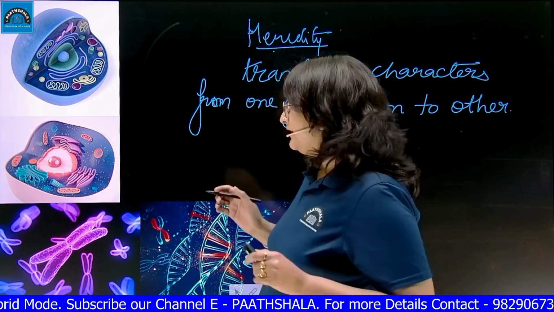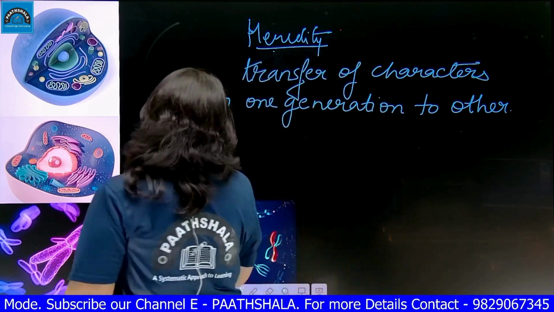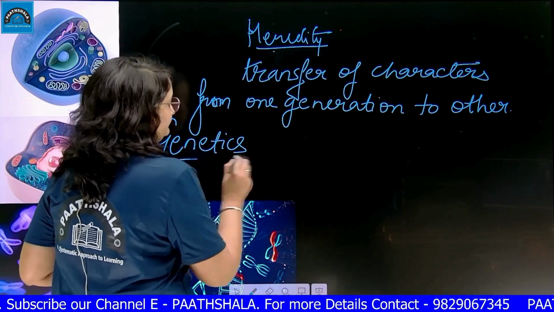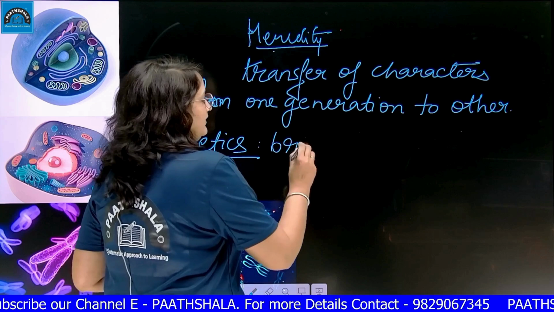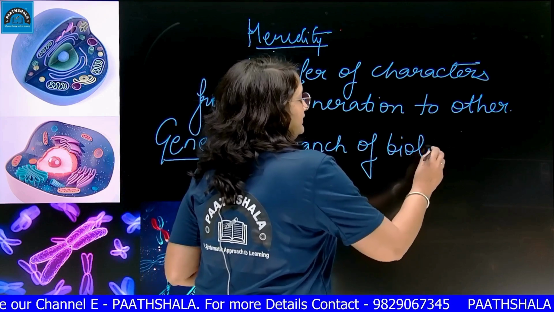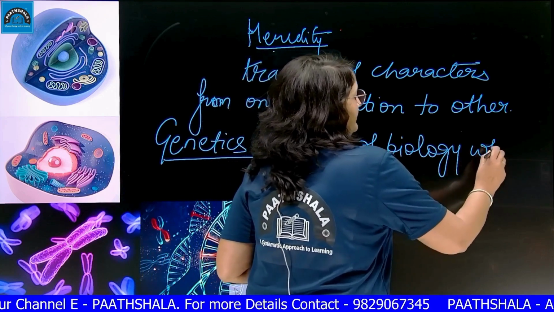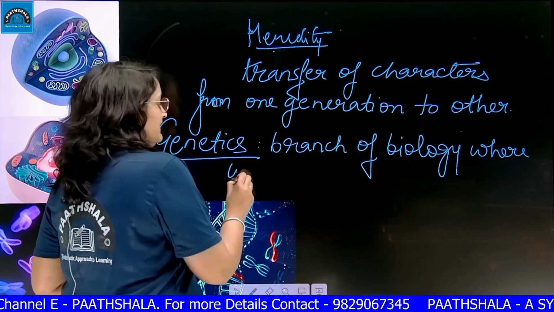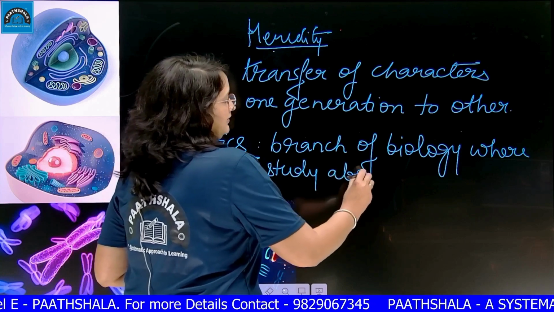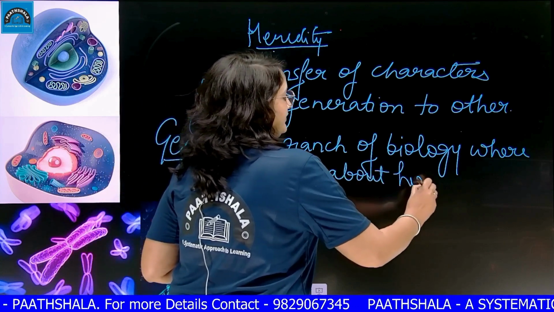So we have to understand one more term, that is genetics. It is the branch of biology where we study about heredity.